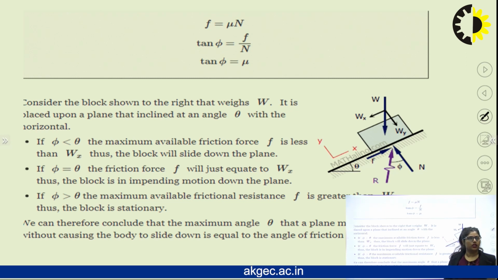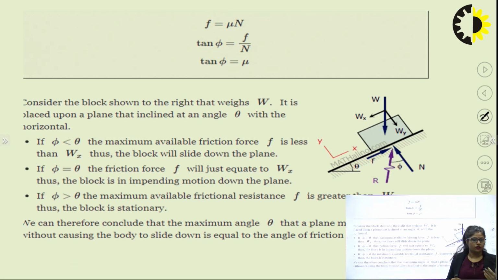Now further, we come to what frictional force is. Before this we read what friction is. Now we are well acquainted with it, so what is frictional force? It is denoted by F, and frictional force is directly proportional to the contact reaction. So F is directly proportional to N.